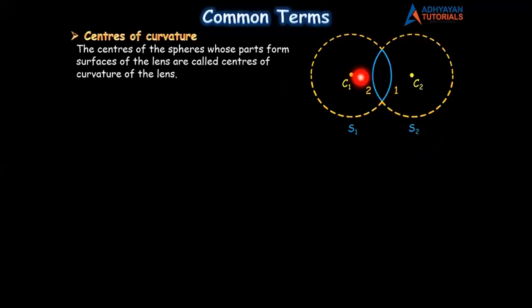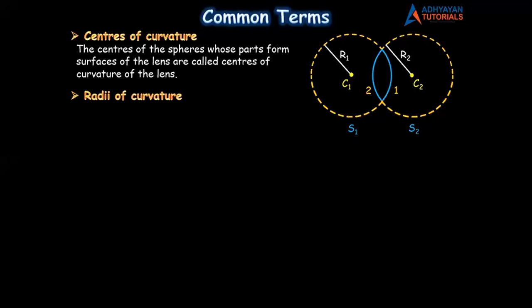From the center, let me ask a geometry question. From the center, if I draw a line segment till the circumference, what is this segment called? Obviously, everyone knows. This is called the radius. Now this is the radius of sphere 1, so I call this radius R1. And this is the radius of sphere 2, so I call it R2. These two radii, R1 and R2, are called radii of curvature.